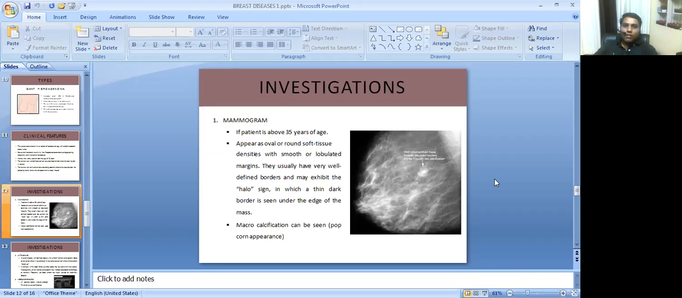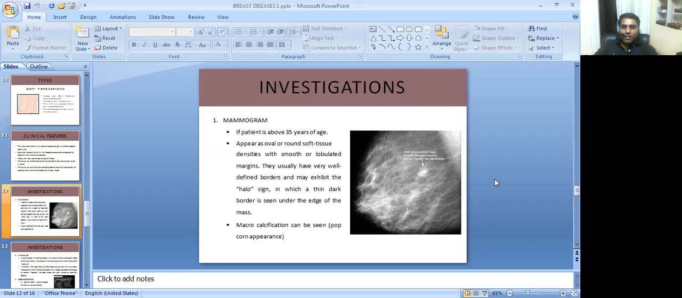Now let's see what the choices of investigation are for confirmation of diagnosis. First is mammography, but mammography is of limited use because it can be used in women of 35 years of age or above. It appears as oval or round soft tissue densities with smooth or lobulated margins. They usually have very well defined borders and may exhibit the halo sign, in which a thin dark border is seen under the edges of the mass.